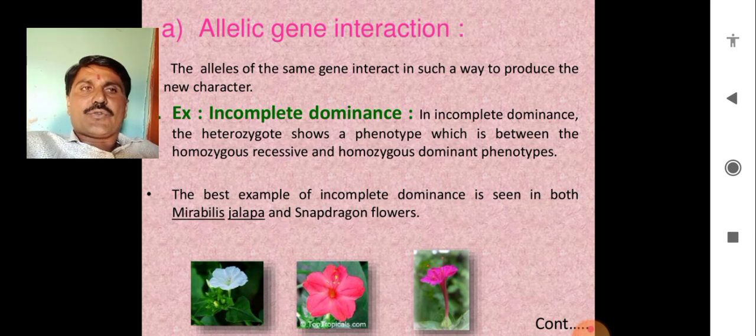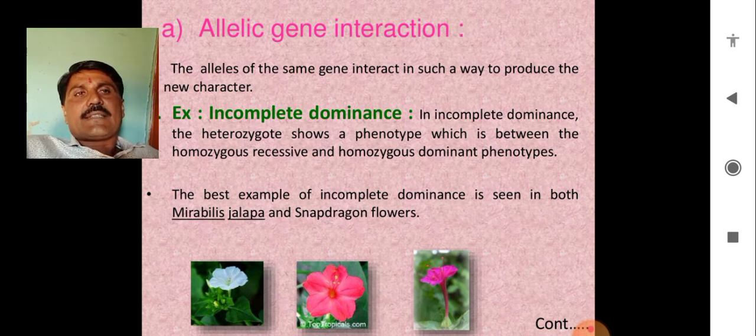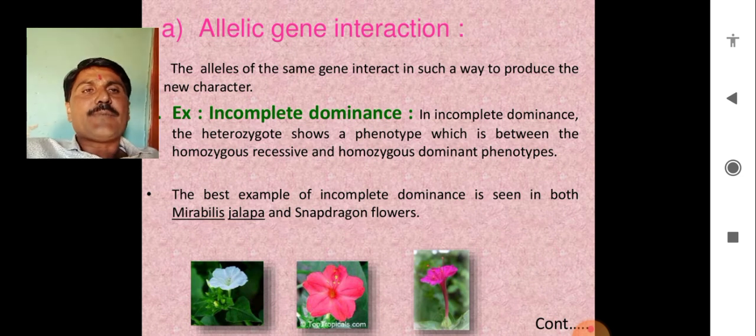The heterozygote shows a phenotype which is between the homozygous recessive and homozygous dominant, and that is why it is called incomplete dominance.